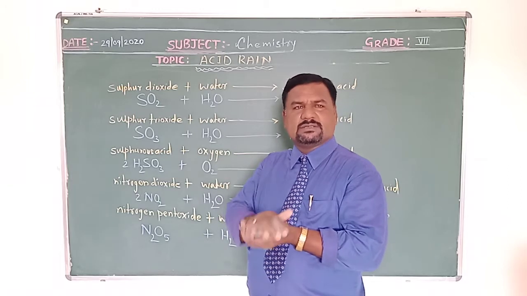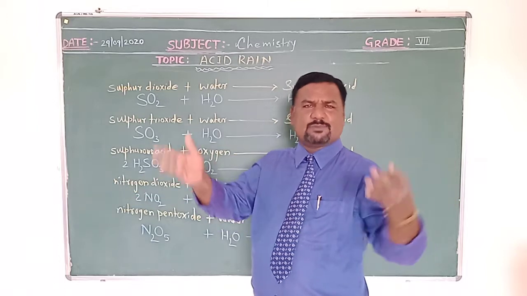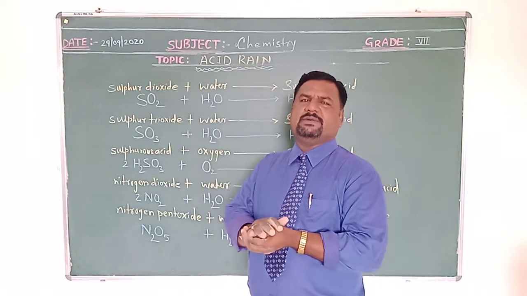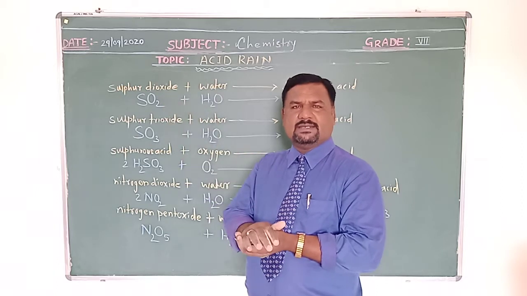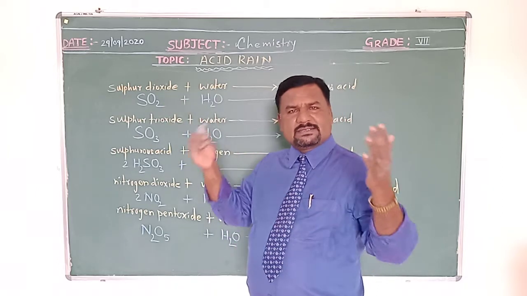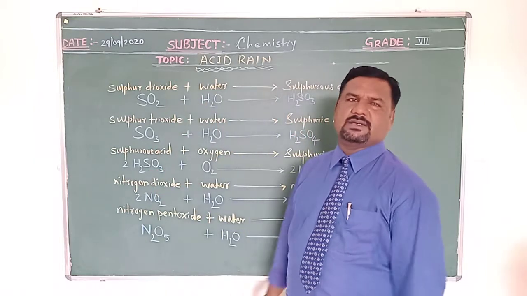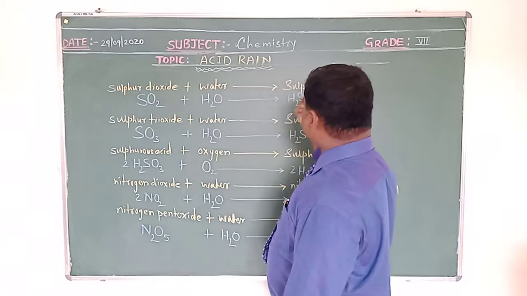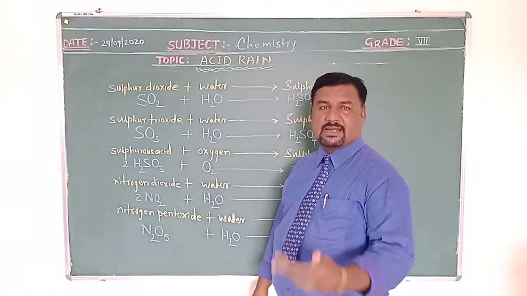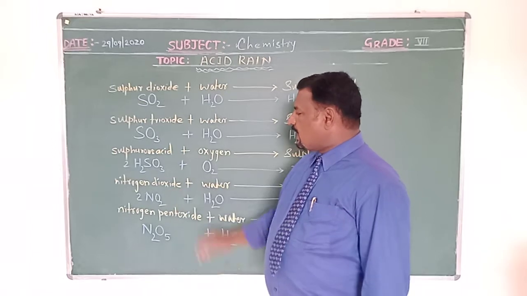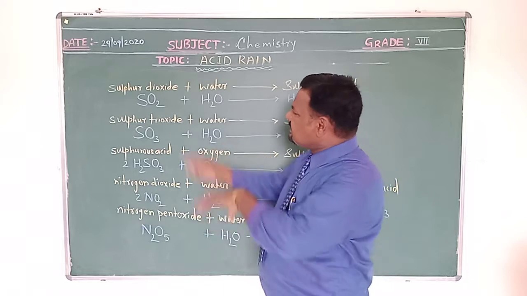What are pollutants? The substances which cause pollution. The pollutant may be in gaseous form, solid form, or liquid state. Various kinds of pollutants can be classified further. The industries release various poisonous smoke, such as SO2, sulfur dioxide, H2S, hydrogen sulfide, and NO2, nitrogen dioxide. What are these? These are gases.